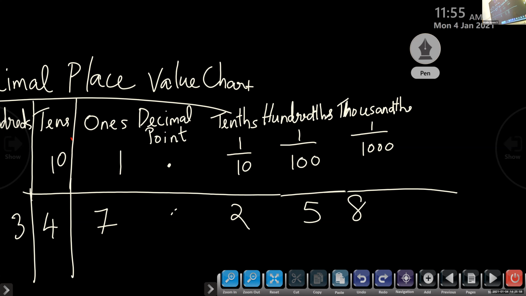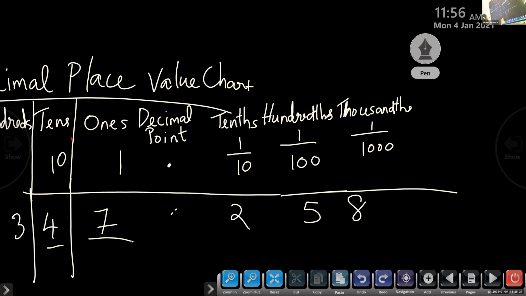Very good. So identify the place values. Here 7 is in the ones place, 2 in the tenths place. Okay, Chinmay, which number is in the thousandths place? 8. Okay.